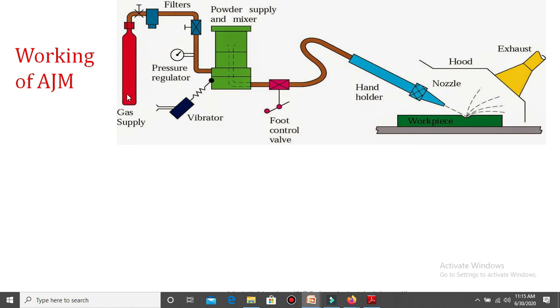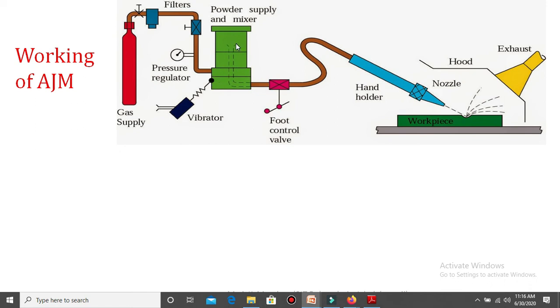The gas which is stored in this tank is continuously delivered through the filter, because whatever impurities are present in this gas are totally removed before it is delivered to the nozzle. Next there is the pressure regulator, which continuously regulates the pressure of the gas delivered through the different hoses.